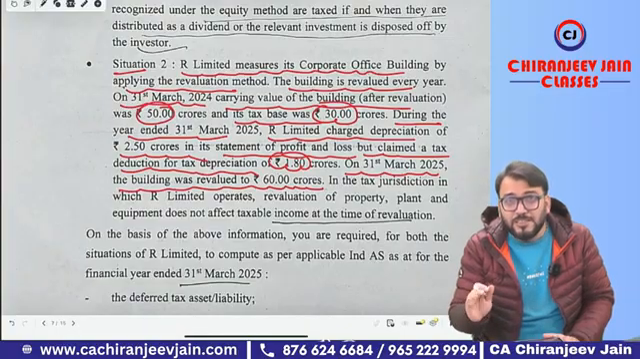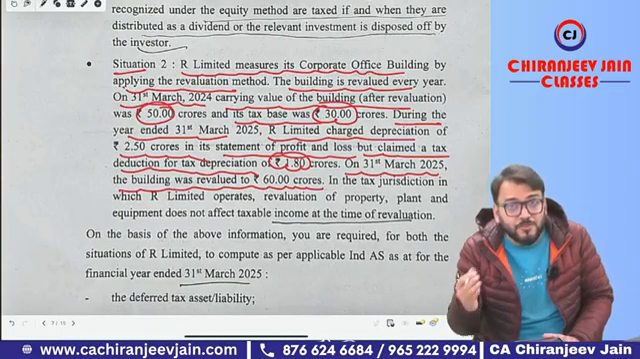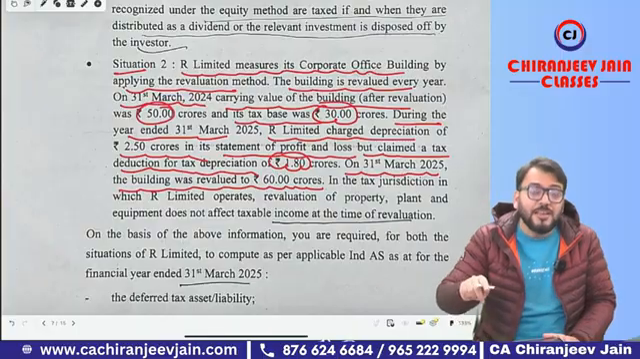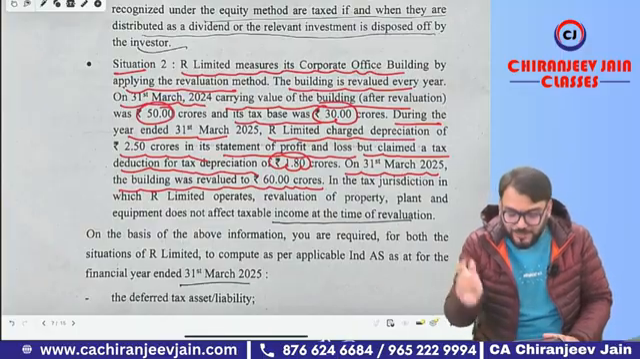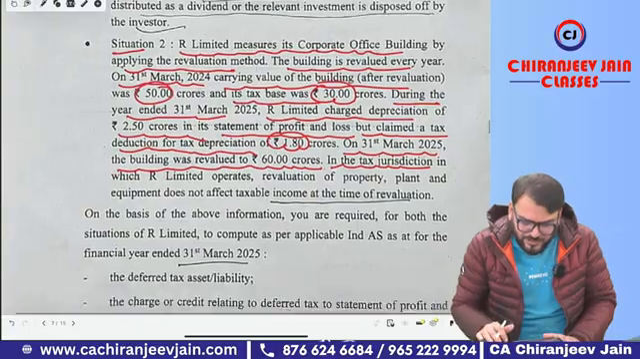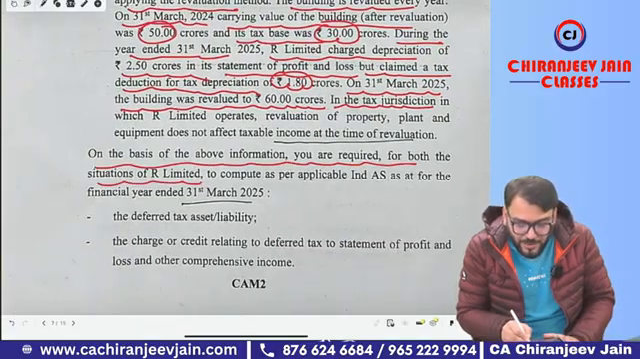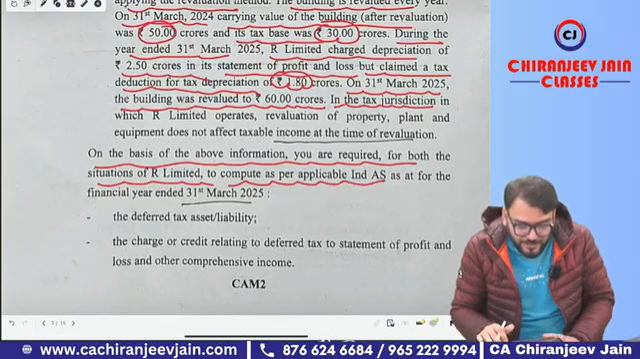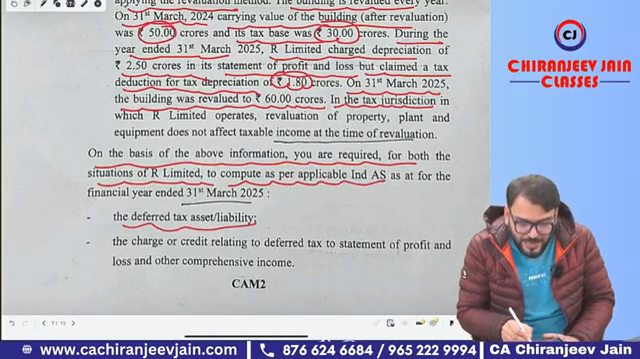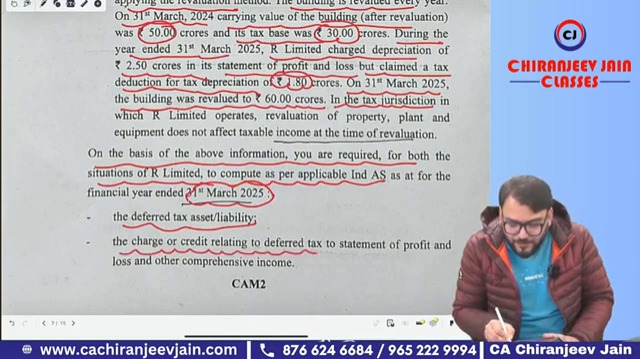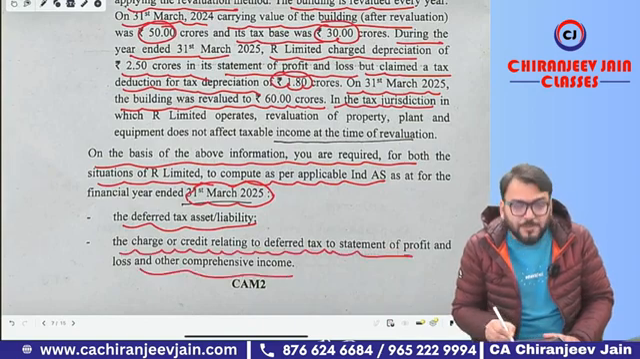Whenever there is a revaluation gain, there is some taxable temporary difference on which we need to recognize DTL, and that DTL will be created through OCI. On the basis of the above information, you are required, for both situations of R Limited, to compute as per applicable Ind AS the deferred tax asset and liability as on 31st March 2025 and the charge or credit relating to deferred tax to SOPL and other comprehensive income.